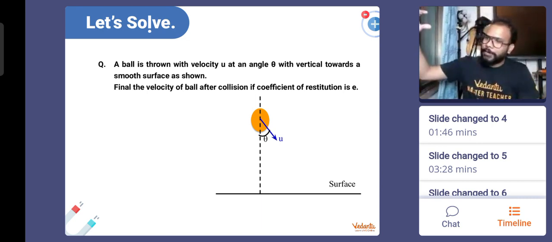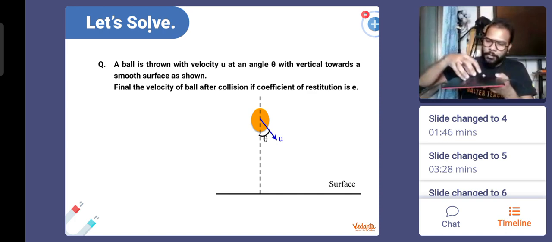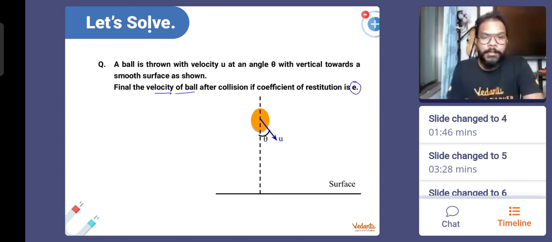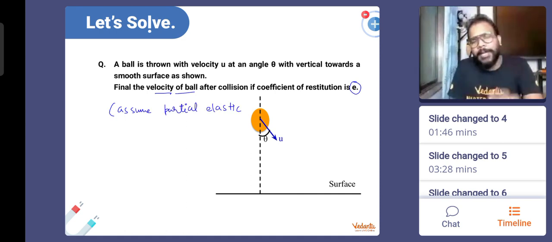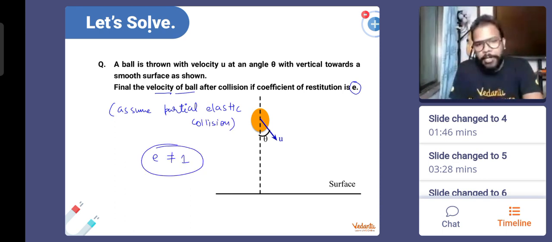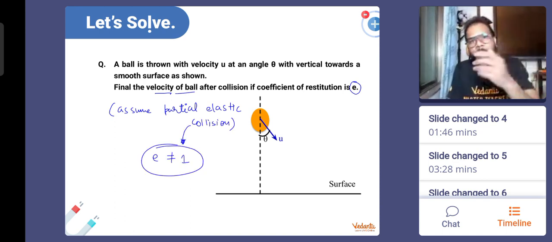It's basically like a ball which is hitting the ground or any floor. It hits the floor and rises up. Okay, so we are being asked to find the velocity of the ball after collision if the coefficient of restitution is E, and we are not told to assume a partially elastic collision, which means consider the most generic possibility, don't consider the ideal case. So consider a partially elastic collision, which means E is not equal to 1. Okay, E is some value between 0 and 1.